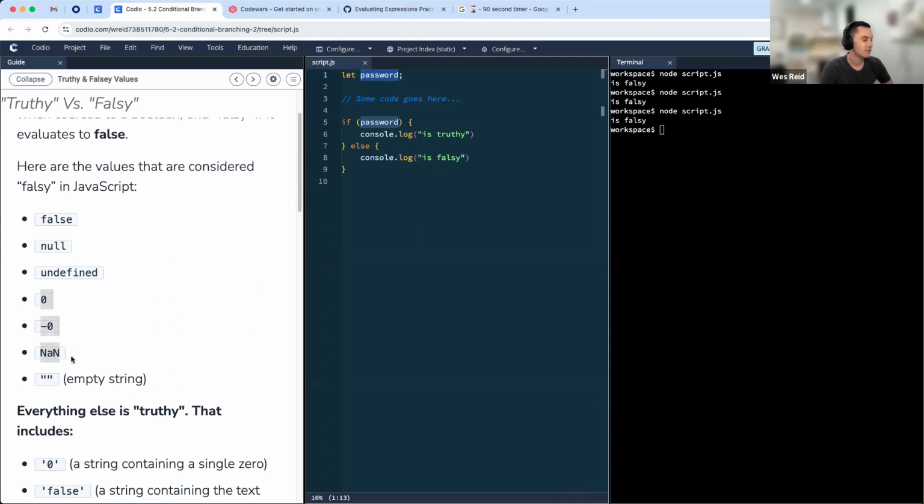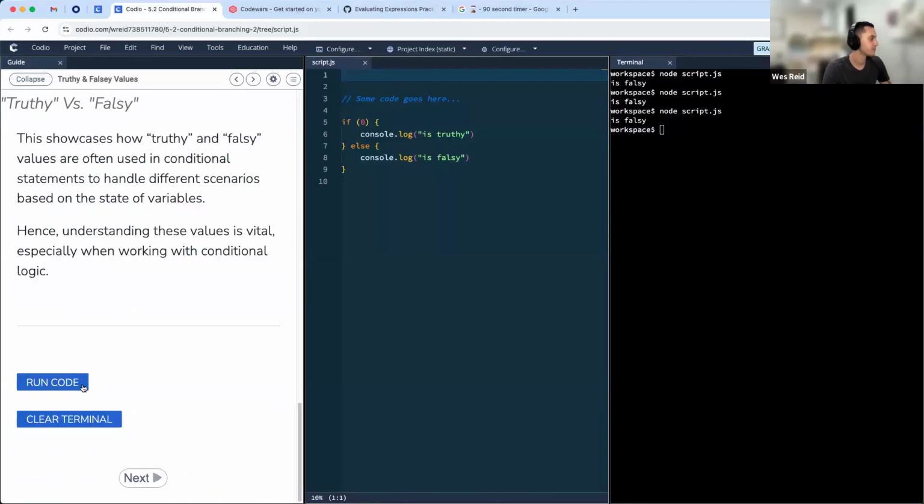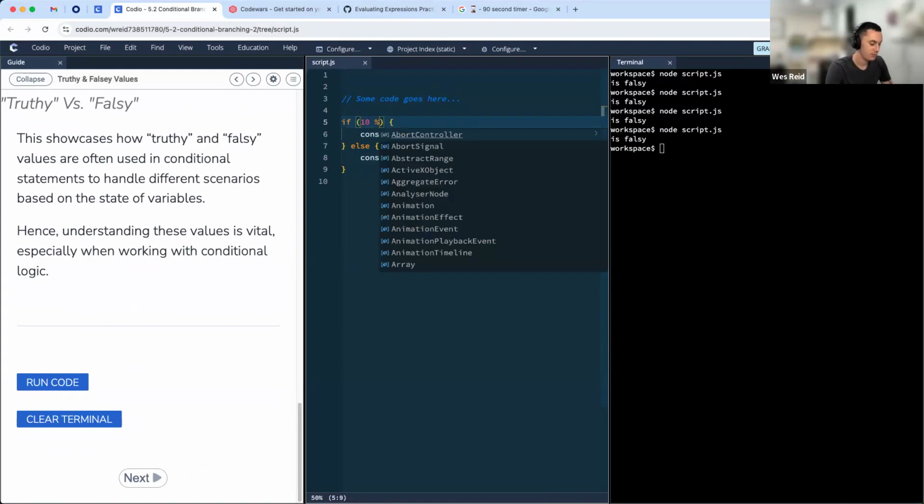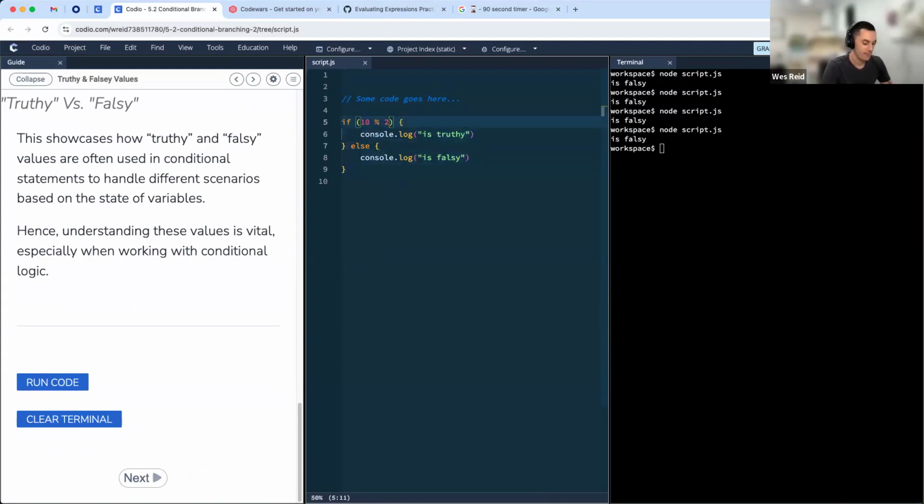In the case of 0, -0, or not a number, those will evaluate to false as well. So we can see that here. If 0, that is falsy. This is actually, strangely, slightly useful to check for even numbers. If we have 10 modulo 2, that will equal 0.